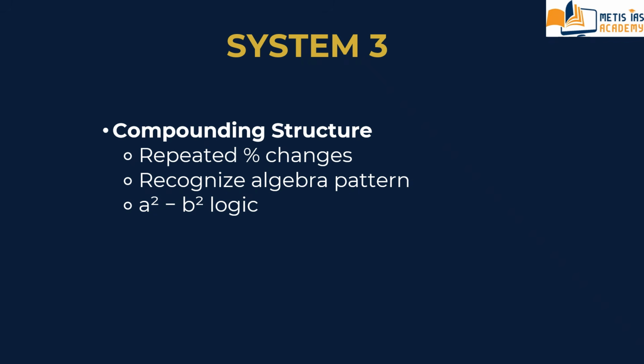Cross multiply the denominator 10 power 4, which squared becomes 10 power 8. The result here is 10 power 4 minus k square, and whole square. So Q into 10 power 8 equals P times that. This is the equation here. So UPSC is hiding a simple a square minus b square formula inside a word problem. So don't calculate, recognize the structure.